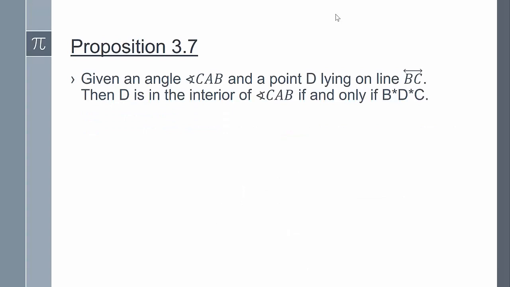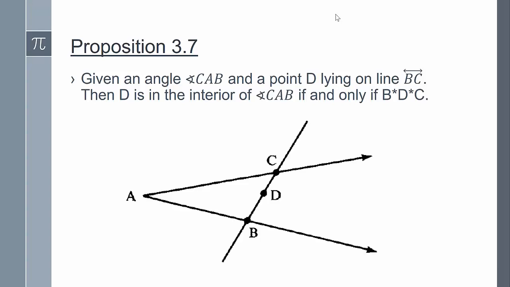Next, proposition 3.7 states that given an angle CAB and a point D lying on line BC, then D is in the interior of angle CAB if and only if D is between B and C. So this figure goes with proposition 3.7.